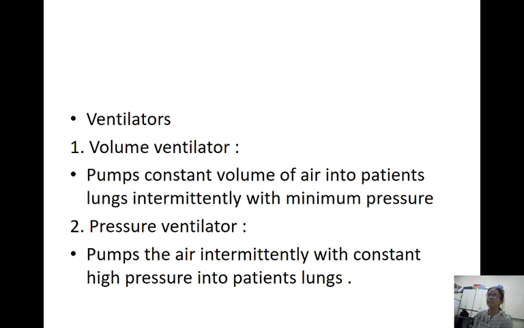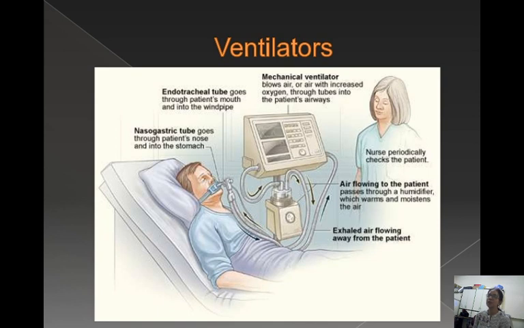In a volume ventilator, minimum pressure, and in a pressure ventilator, maximum pressure is pumped into the patient's lungs intermittently. These are the ventilators. See, this is the ventilator. There are two tubes. One is the nasogastric tube. Nasogastric tube means it goes from the patient's nose into the stomach, and the endotracheal tube goes from the patient's mouth into the windpipe.